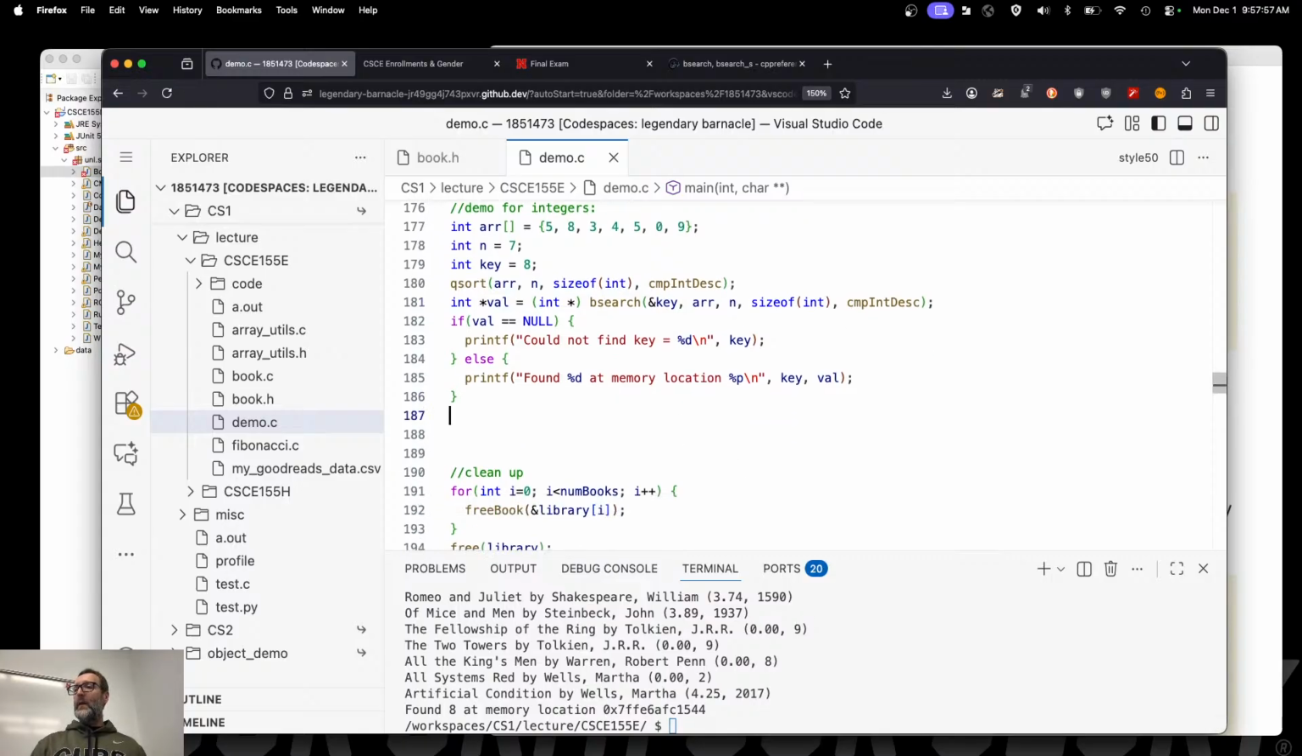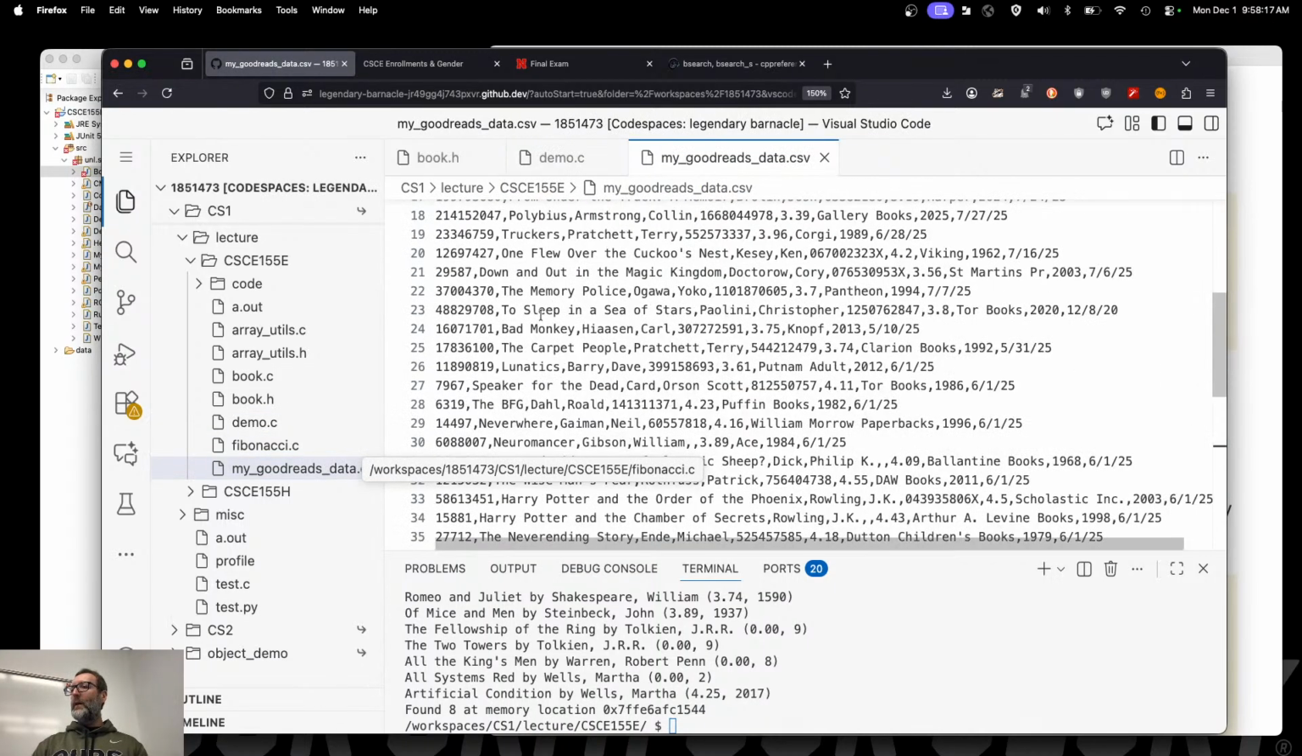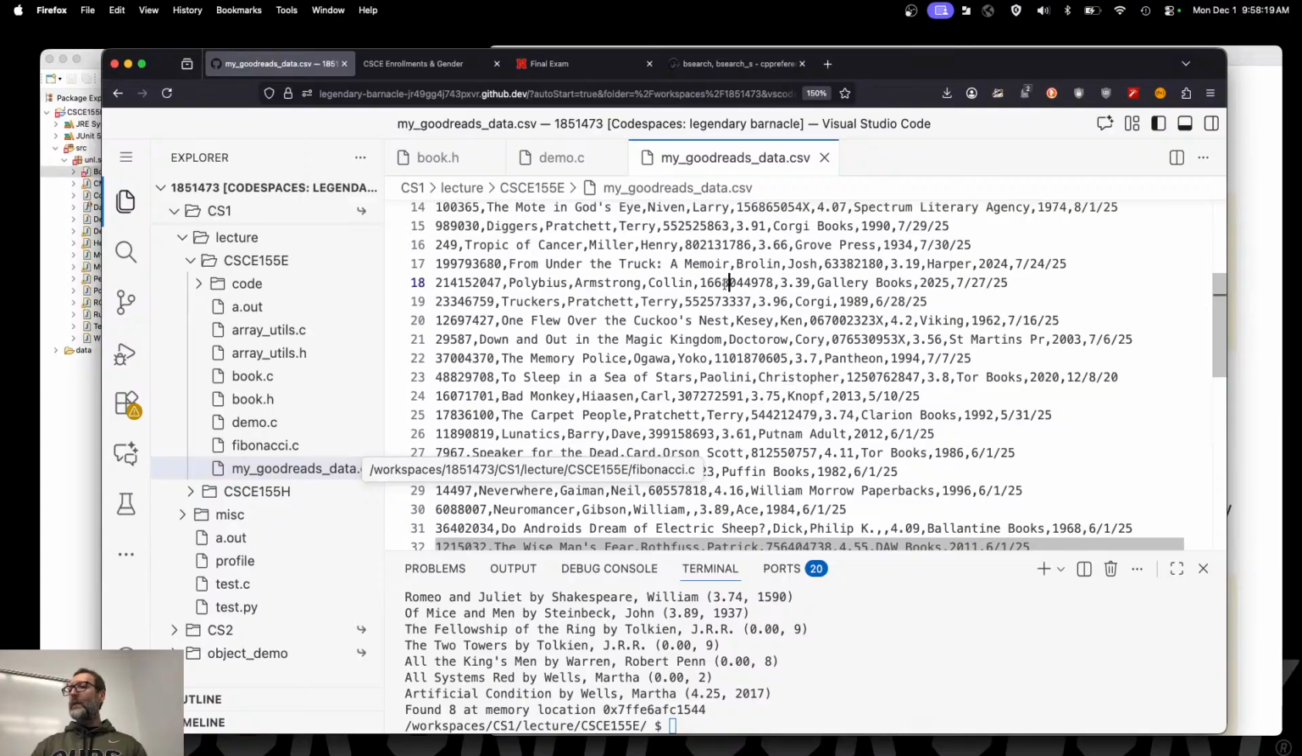All right. For complex objects or complex types, that is structures, you can use a dummy key, right? So for example, say that I have an ISBN, right? Char, let's search for a book. Let me go ahead and open up the data here. Do I have an ISBN? There's an ISBN. All right, there we go.